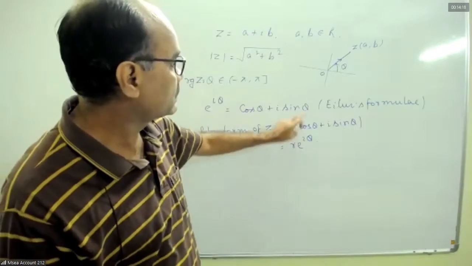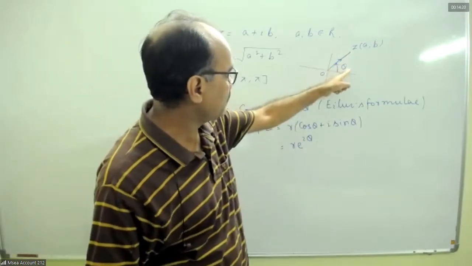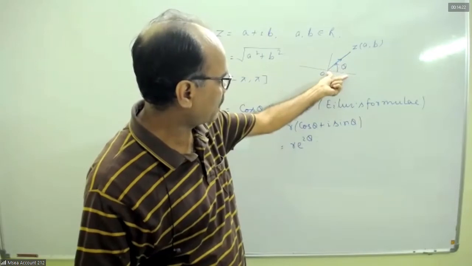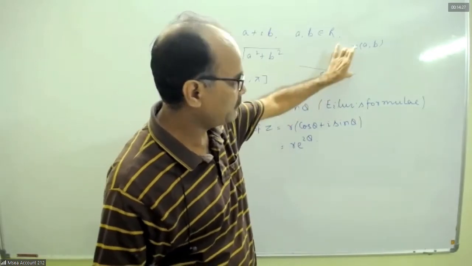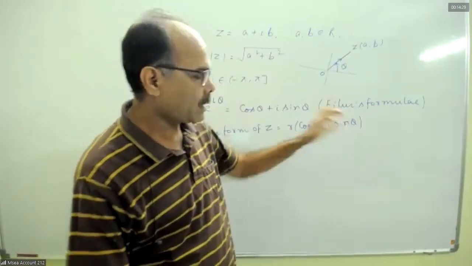The reason is, if you construct the triangle, a will be r cos theta, b will be r sin theta.